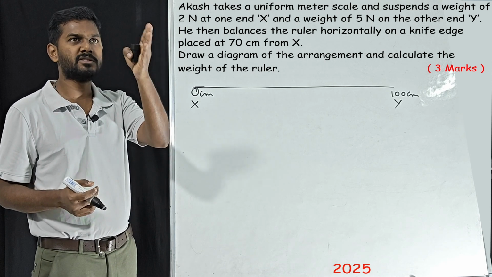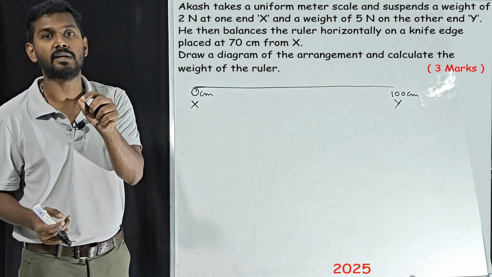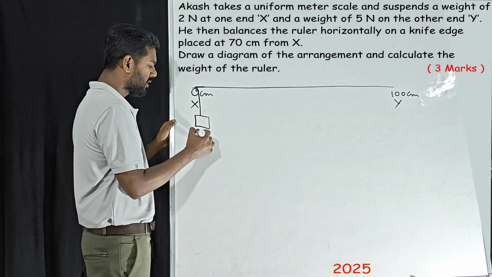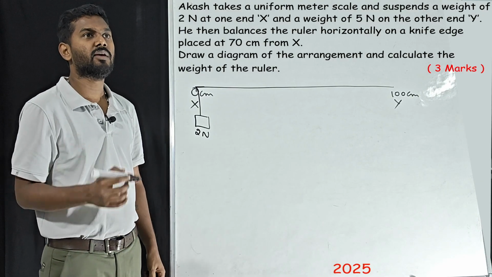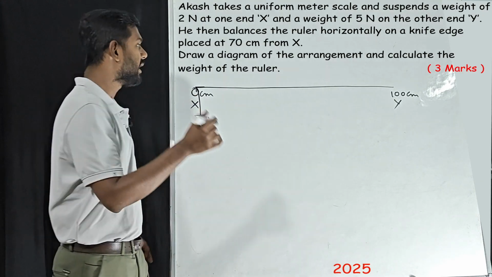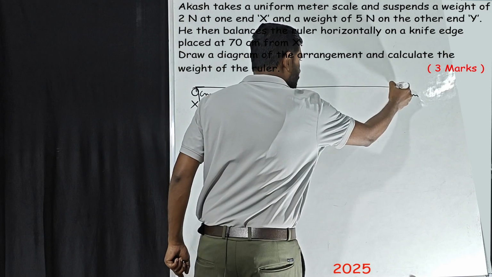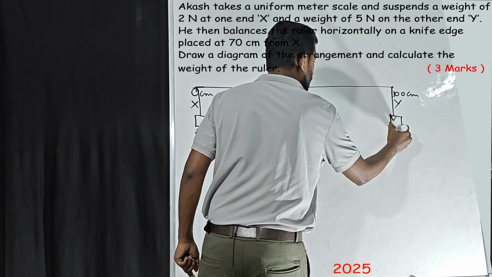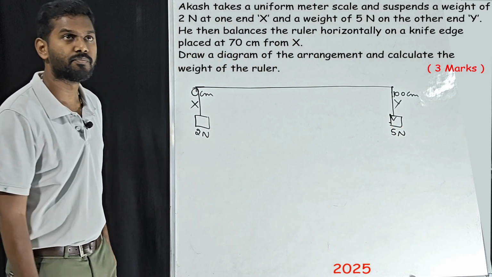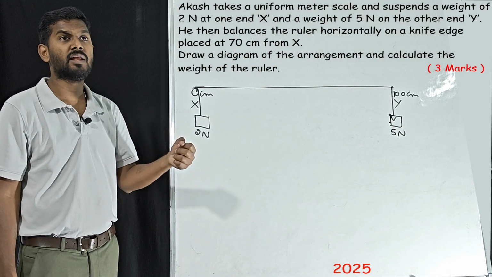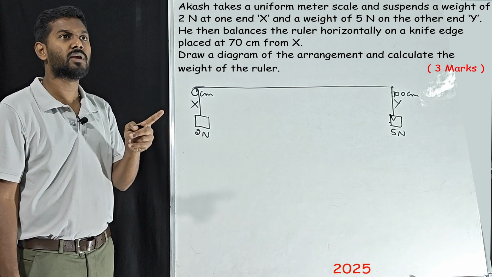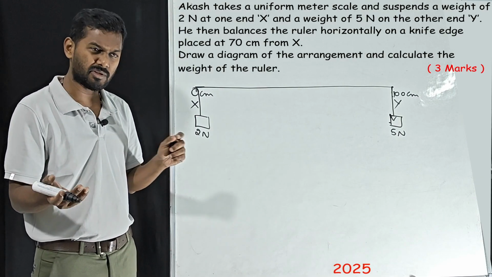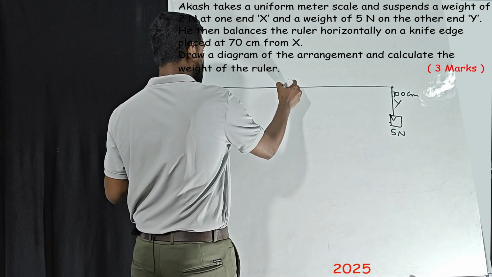So suspends a weight of 2 Newton at one end. End means at this complete end, at the edge. How much are we placing? 2 Newton, and a weight of 5 Newton on the other end Y. So here we are placing the 5 Newton weight at the end Y. He then balances the ruler horizontally, keeping the knife edge placed at 70. Knife edge is nothing but the fulcrum. So this is 50, center of gravity.